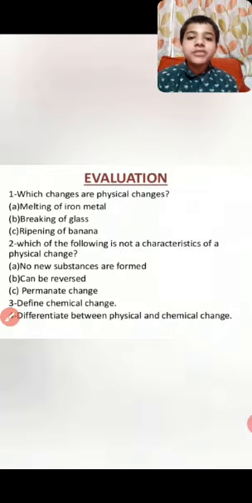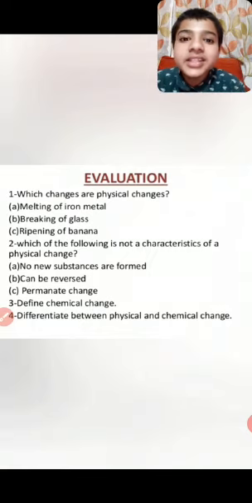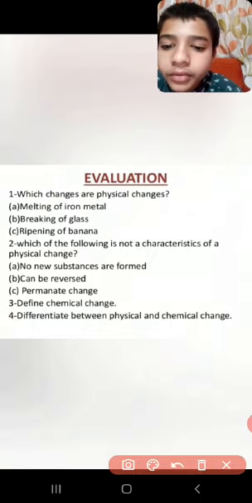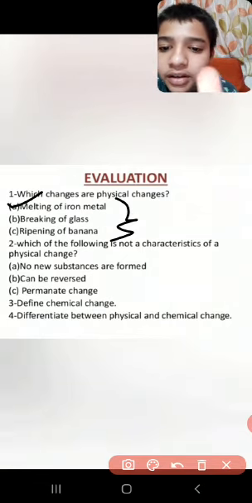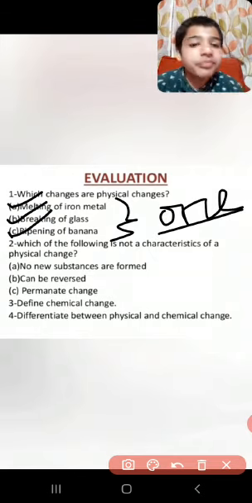Now I am giving you some questions. Try to solve them in your copy and send them to me in the comment box. Which changes are physical change? Melting of iron, breaking of glass, or ripening of food. Choose one from here and send it to me in the comment box.